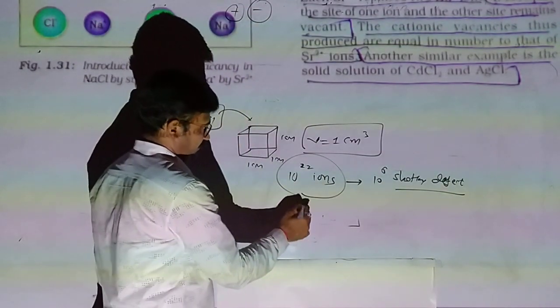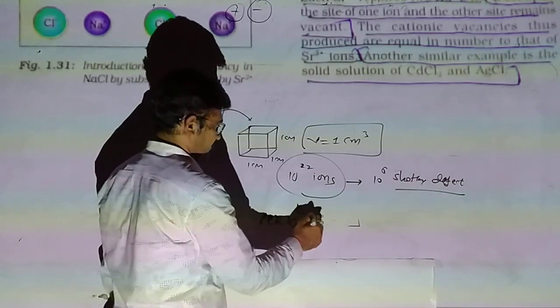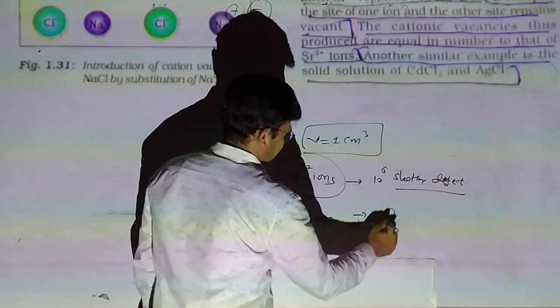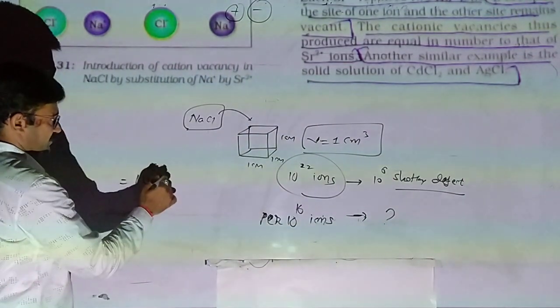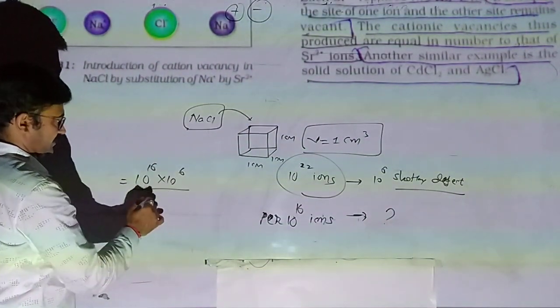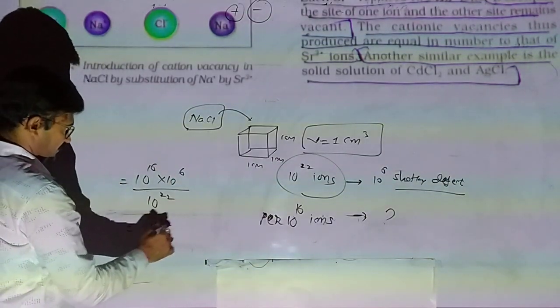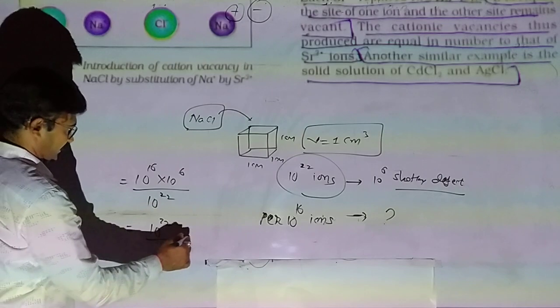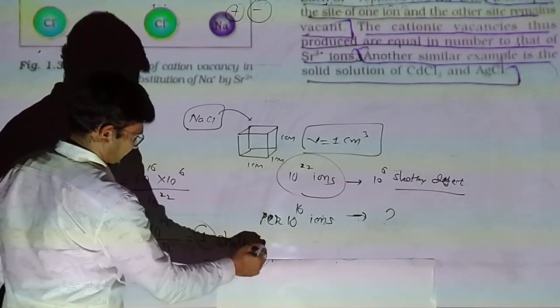So per 10 raised to 16 ions, how many will there be? 10 raised to 16 into 10 raised to 6 upon 10 raised to 22, so 10 raised to 22 upon 10 raised to 22, so 1 Schottky defect.